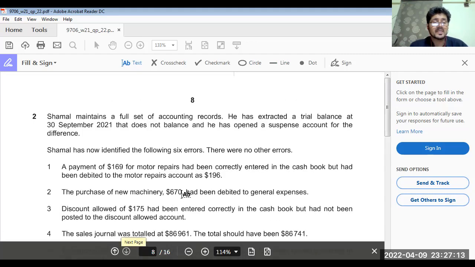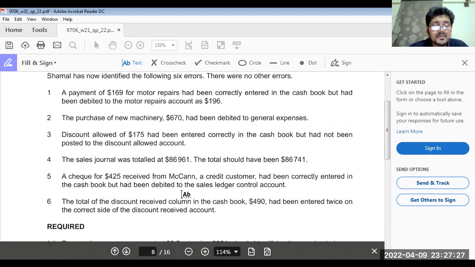Now Shamal maintains a full set of accounting records. He has extracted a trial balance at 30th September 2021 that does not balance, and he has opened a suspense account for the difference. Shamal has now identified the 6 errors. There were no other errors.